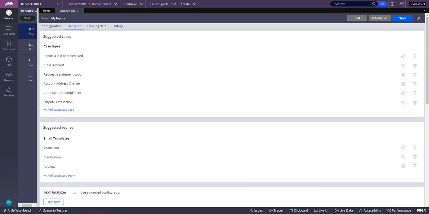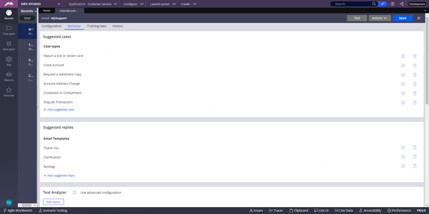Just to summarize, what we did is we launched from the Dev Studio. We went to Text Analyzer, made some settings. From there, we created a brand new text model. We trained the text model using a training set of data, and we allocated 60% to the training and 40% to the testing, so it trained on the 60% data and tested using 40% data, and we use that model in our Dev Studio as a text analyzer.